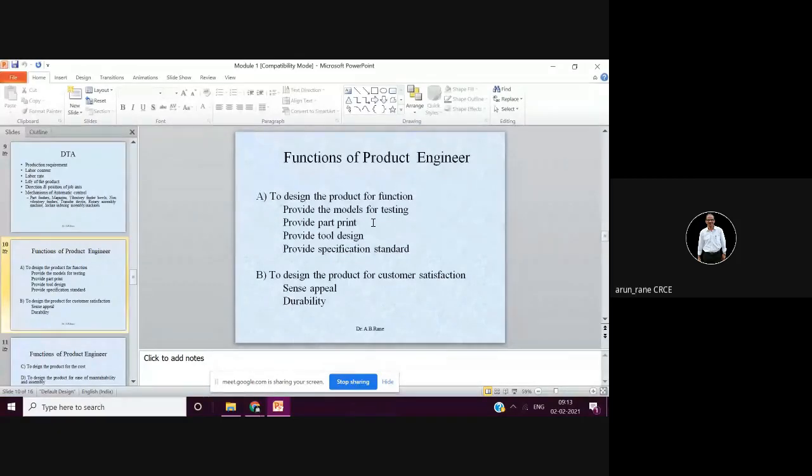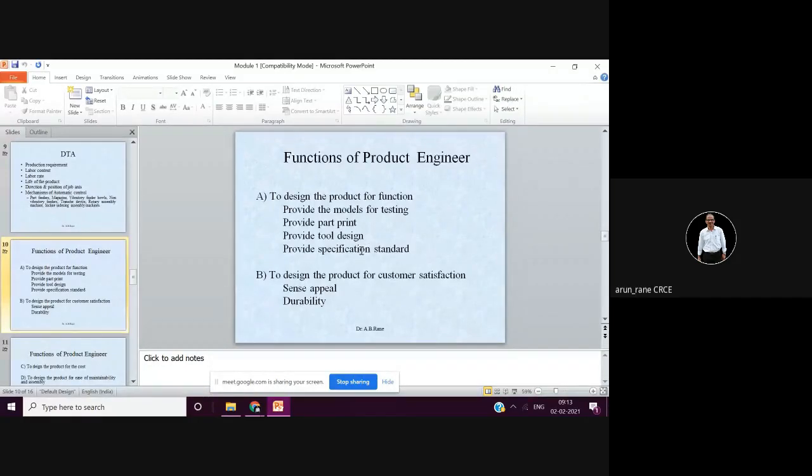In the transbearing cage, if you remember, there was no heat treatment at all. So your part print should specify any heat treatment process, or if it is to be plated, then you need to specify that also, that this component is to be hard chrome plated, or passivation, or zinc plating, or only chrome plating.